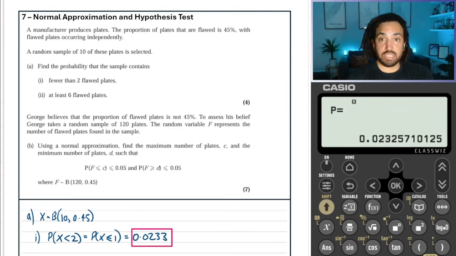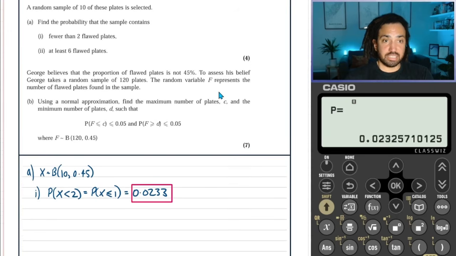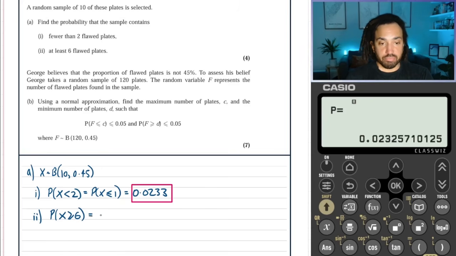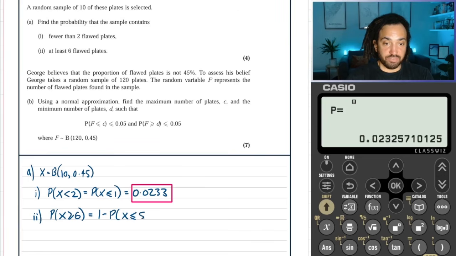Now next it says at least 6. Oh gosh, what does that mean? So the probability of at least 6 means, yeah, the smallest you have is 6, so it is 6 or more, which is 1 minus the probability that X is less than or equal to 5. Yes, because if you're 6 or more, then you're not 5 or less.